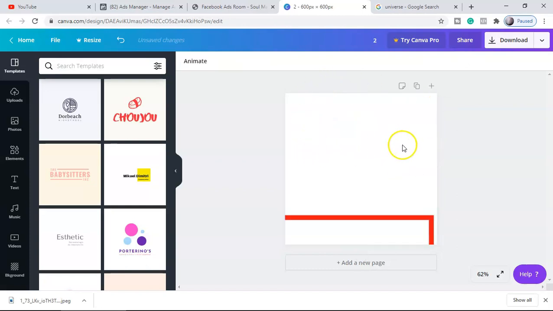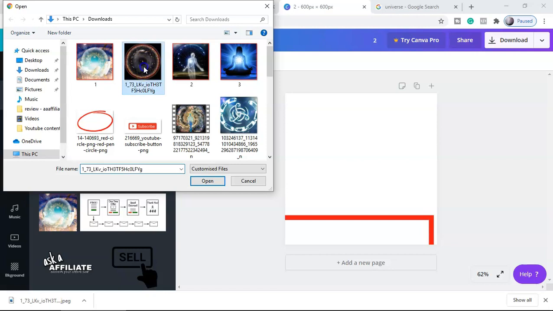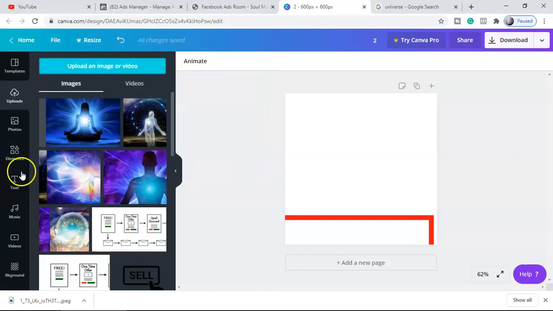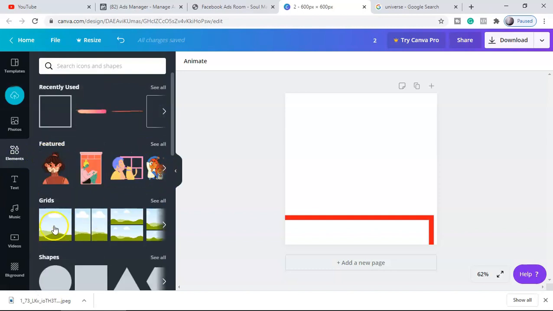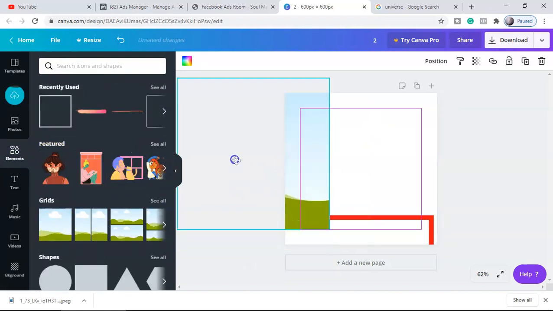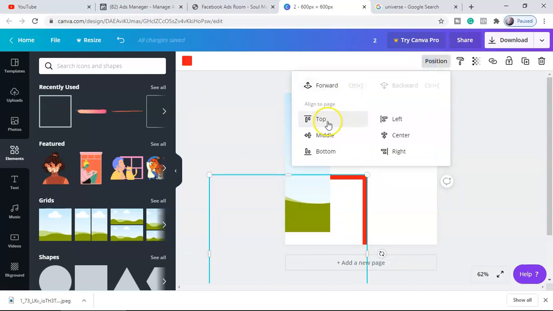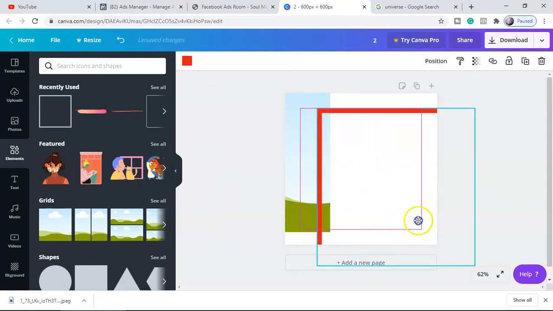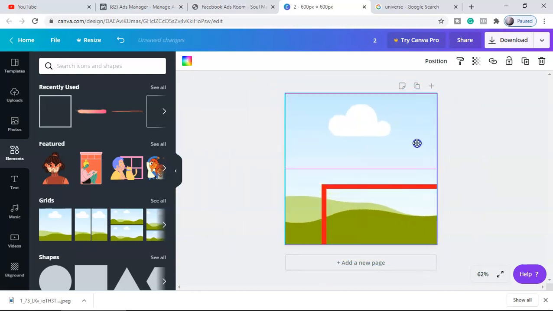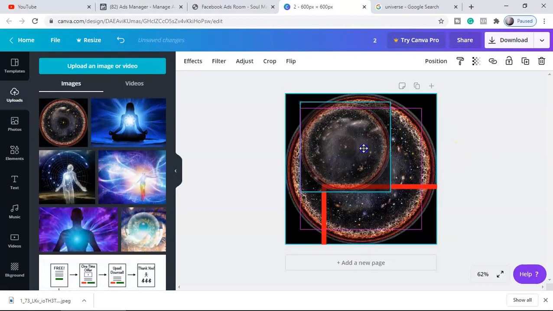So this is 600 by 600 pixels. What you have to do is upload the image which you want to use, this one here. Then there is an option here, elements. Under elements you will get these grids. Use this grid over here. Remove this one for the meanwhile, or set the position to top, forward. Now just put this one over here, and once your image is uploaded, you can put the image here like this.